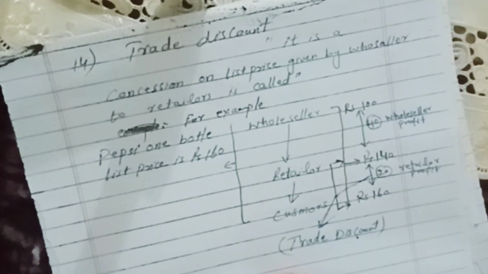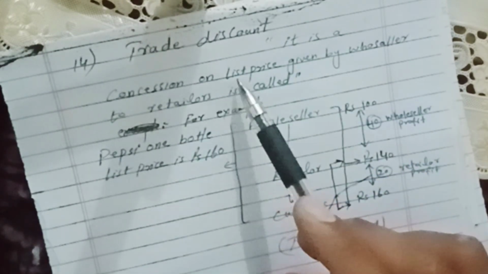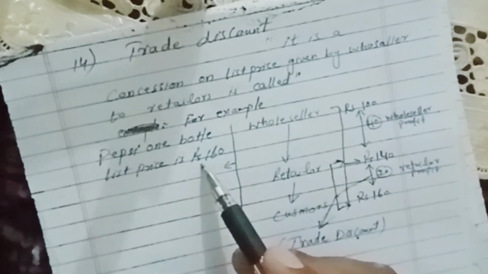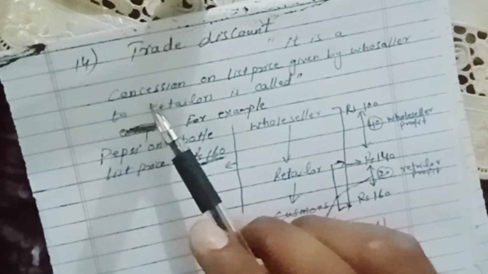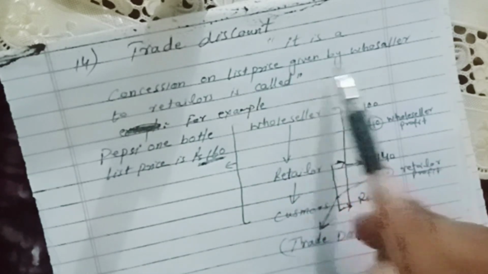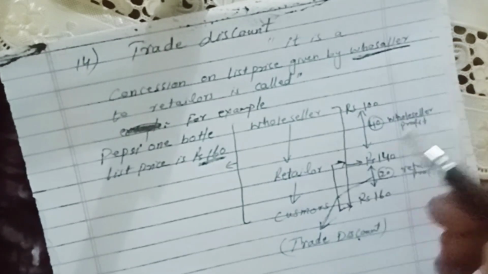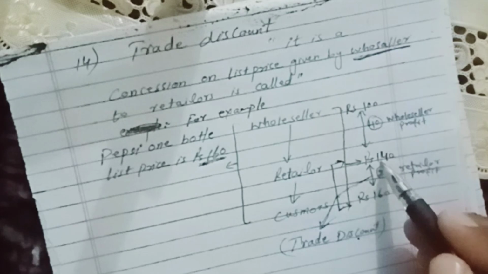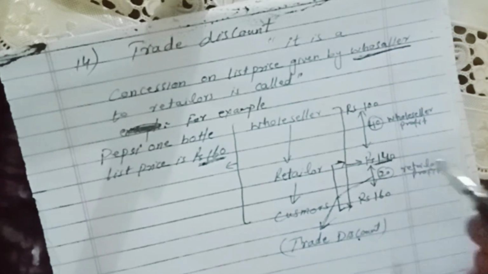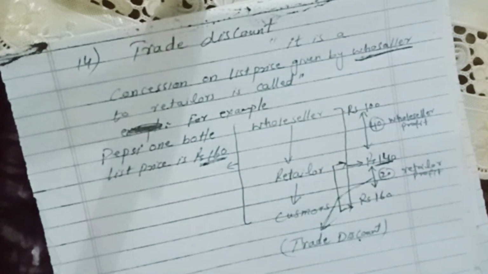Again, I will explain the definition. It is a concession on list price. List price is rupees 160. On list price given by the wholesaler, it means the wholesaler gives the concession, this 140, to the retailer, and it is called trade discount.